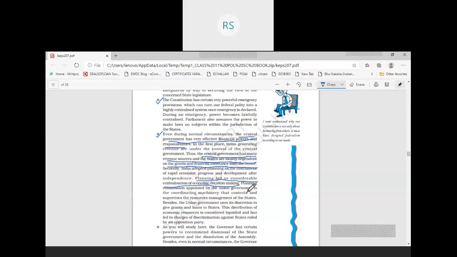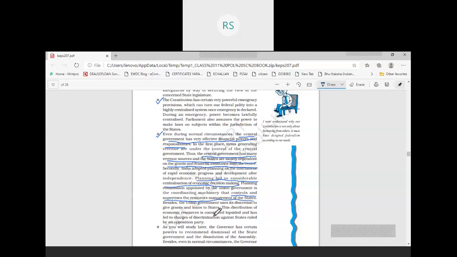But this planning commission controls and supervises the resources management of the states. So this planning commission is working under the union government, and what is its work? It is controlling and supervising the resource management of the states. So it is one of the most important tools in the hand of the central government to control the state governments.